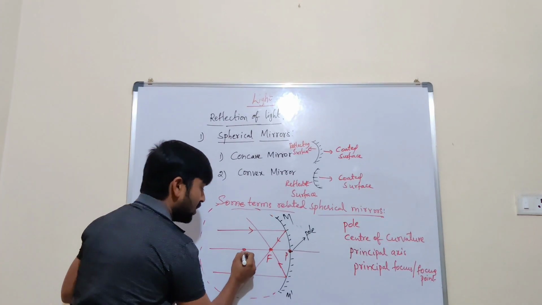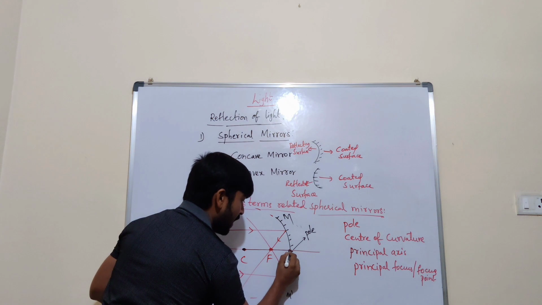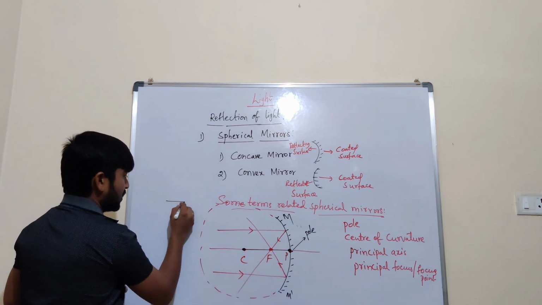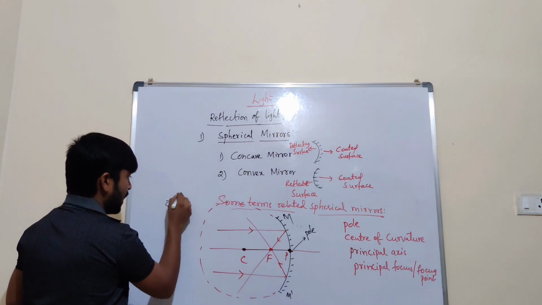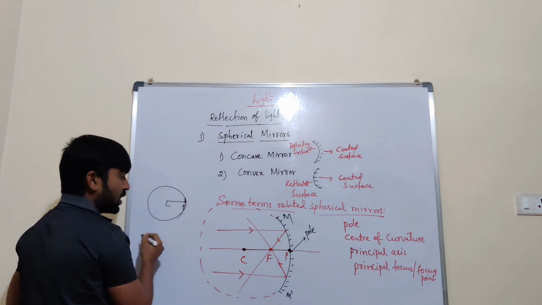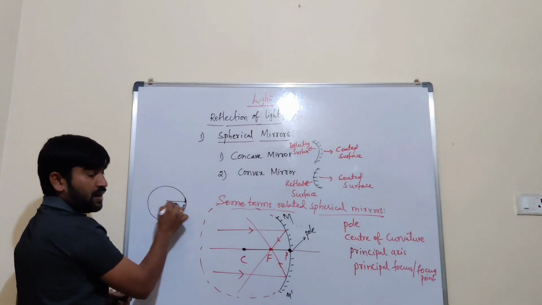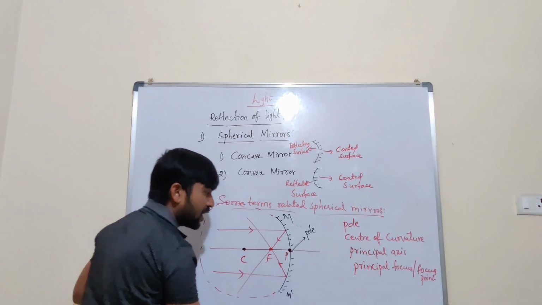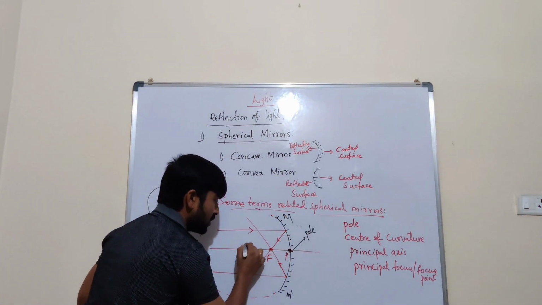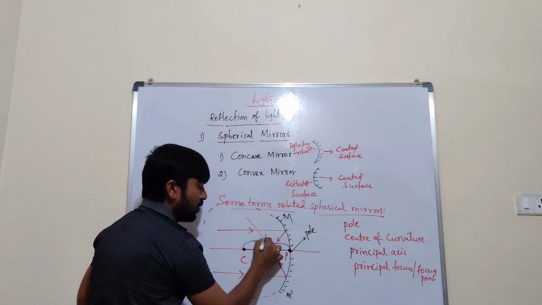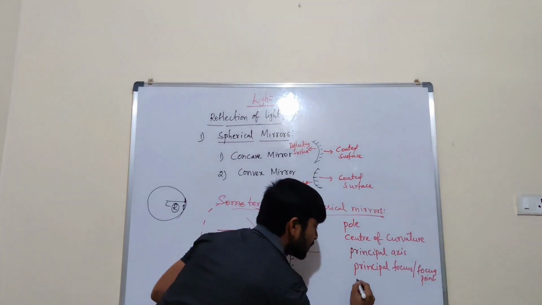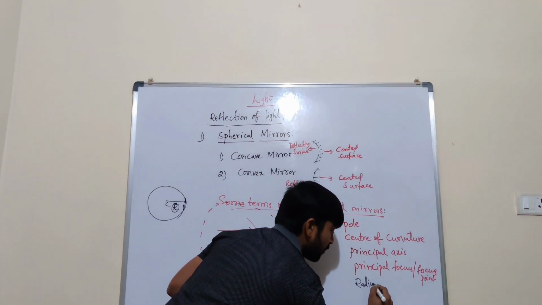And just imagine, here we have center C and pole P. With the help of this, we can imagine a circle. So in this circle, what does it indicate? Radius. CP indicates radius, so that's why we consider it as R. The distance between C and P is the radius of curvature.